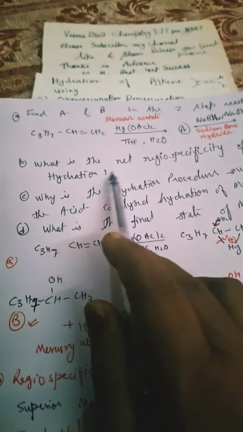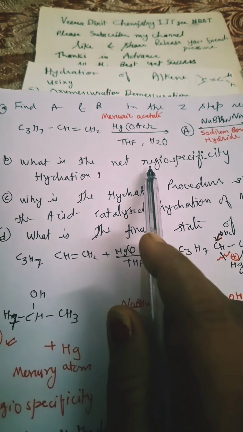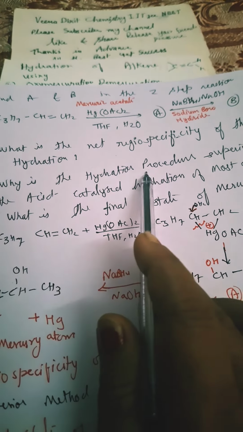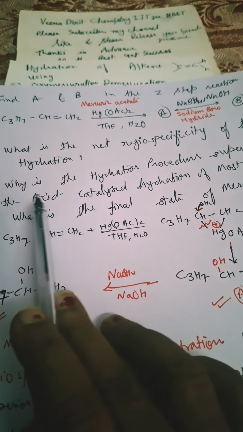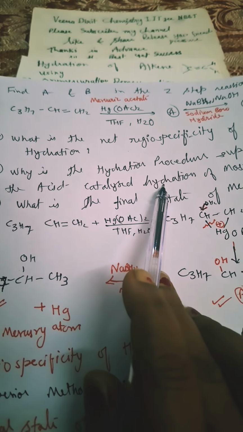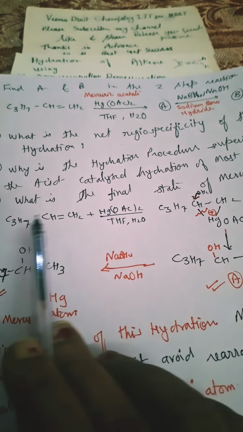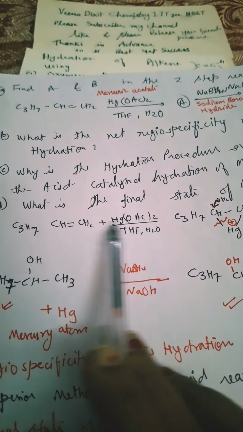So what is the net regiospecificity of this hydration, and why is this hydration procedure preferred over acid catalyzed hydration of most alkenes, and what is the final state of mercury? So see, this oxymercuration-demercuration will occur.